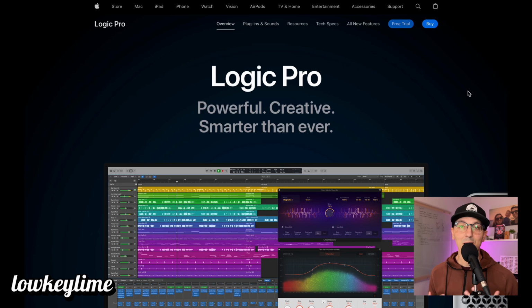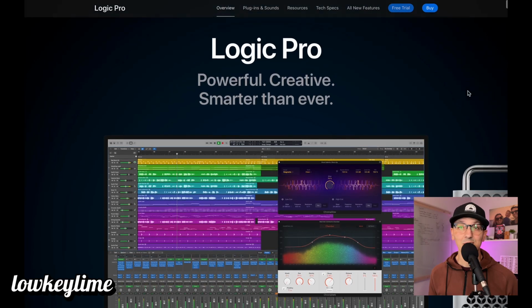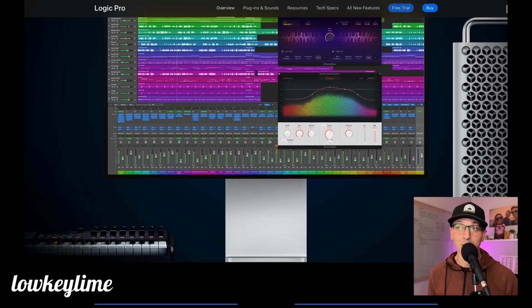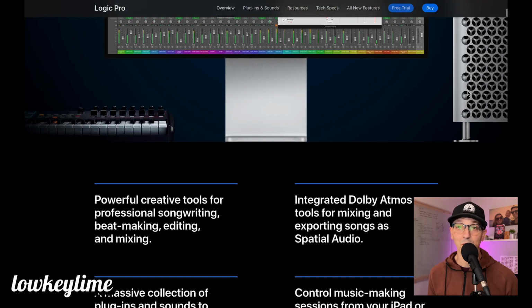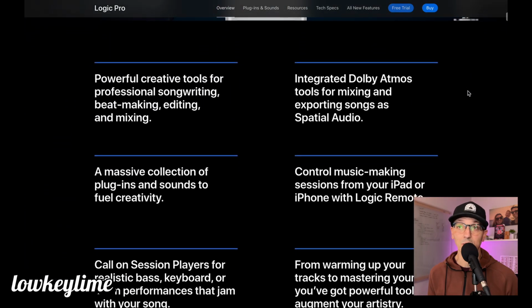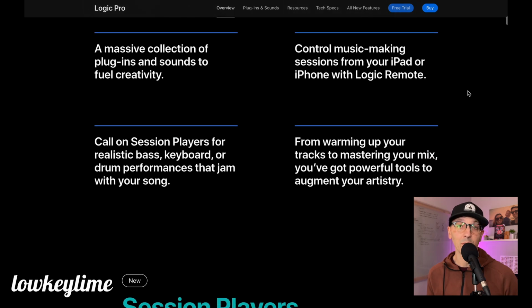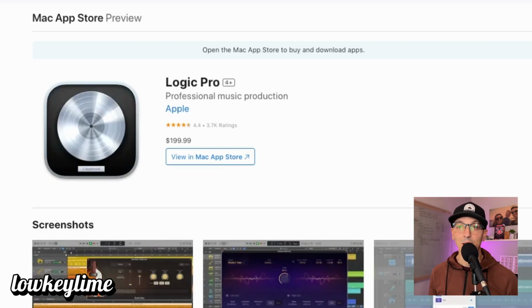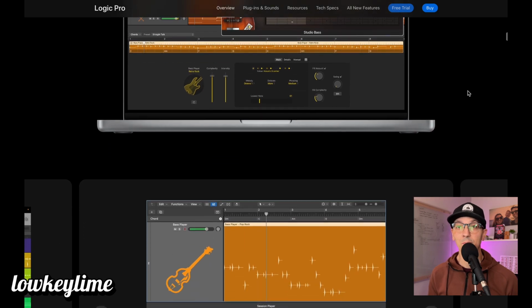Now, if you're ready to level things up, let's talk about Logic Pro. This is my pick for the best all-around DAW, especially if you're on a Mac. It's essentially the big brother of GarageBand with way more features and advanced production capabilities while still being accessible for beginners. Logic is also Mac only and has a one-time purchase of $199.99.